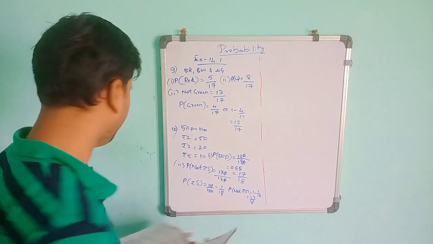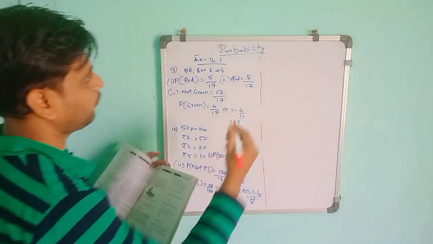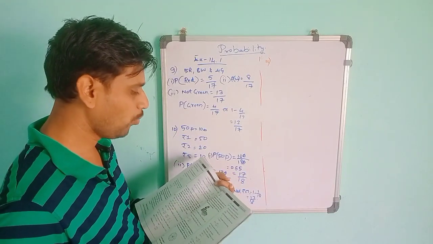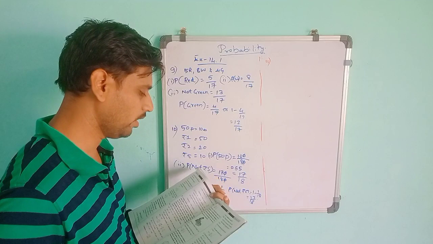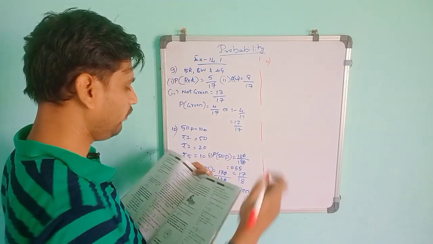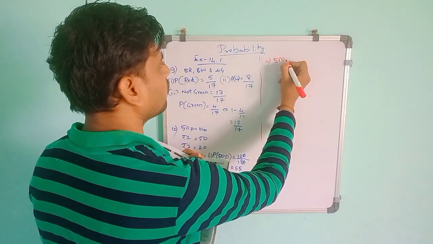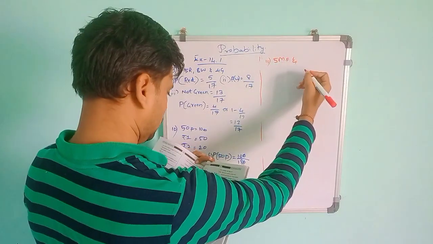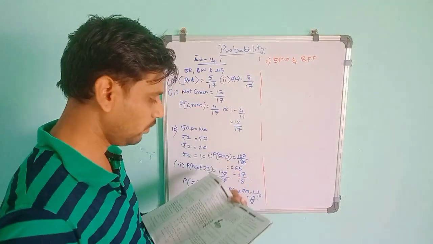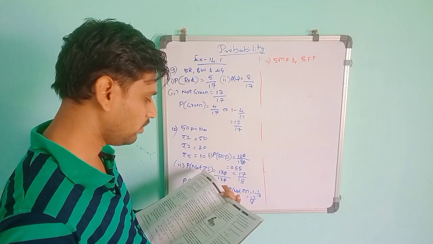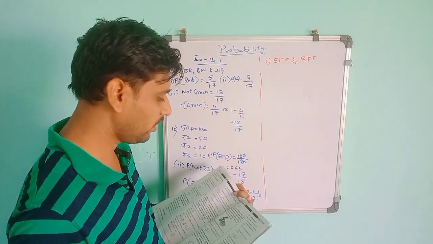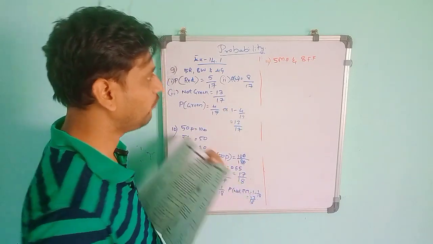Tenth one, 11th one. So the 11th problem. The given: Gopi buys a fish from a shop for his aquarium. The shopkeeper takes out one fish at random from a tank containing 5 male fish and 8 female fish. So it contains 5 male fish and 8 female fish. The shopkeeper is taking one at random. Then what is the probability that the fish taken out is a male fish?